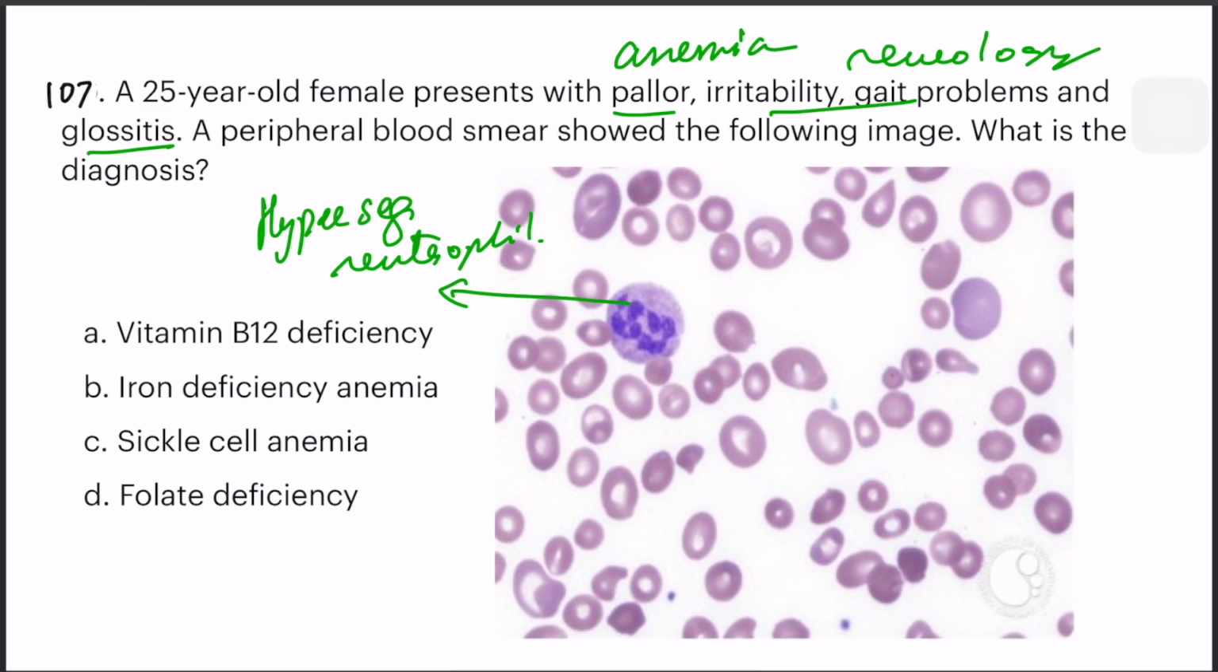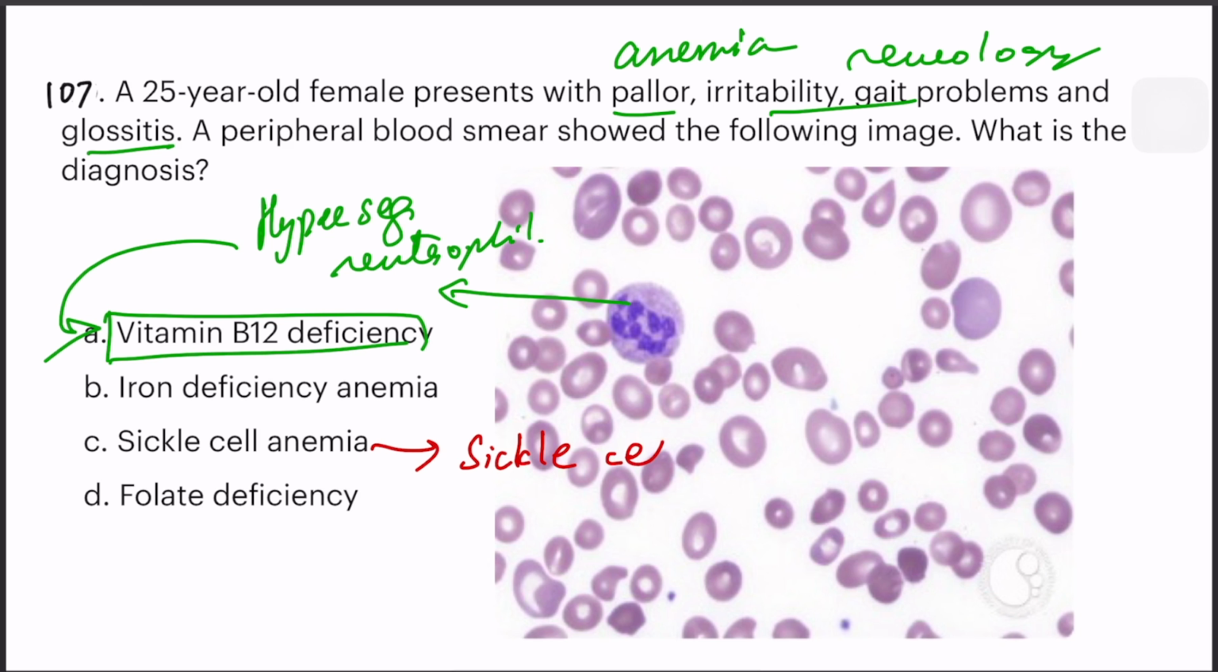Okay, so this one, along with neurological symptoms and an anemia, it's obviously vitamin B12 deficiency. That's the answer. Why are we ruling out other options? Sickle cell anemia would show a sickle cell in the smear, not this one. And then iron deficiency anemia would show poikilocytes or pretzel shaped cells, and also there would be nail changes in the history. There are no neurological symptoms in iron deficiency anemia.